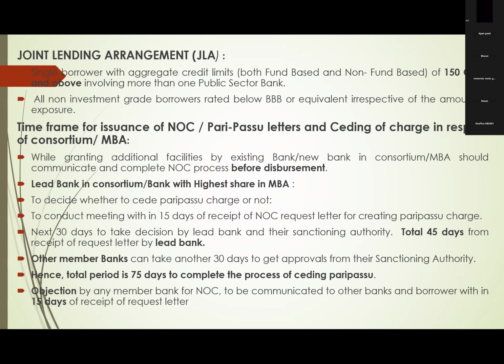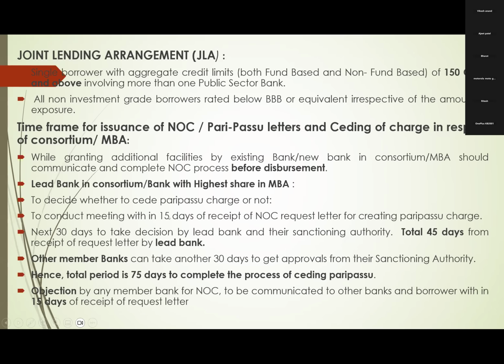So what is the periodicity for this NOC? First, the borrower approaches the lead bank. Here three banks are there, and the lead bank is State Bank of India in our example. Some other fourth bank is coming, so the borrower asks State Bank of India to give NOC. State Bank of India will convene a meeting with members, for which 15 days' time is required.